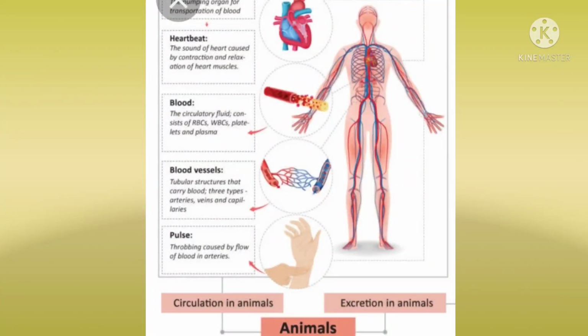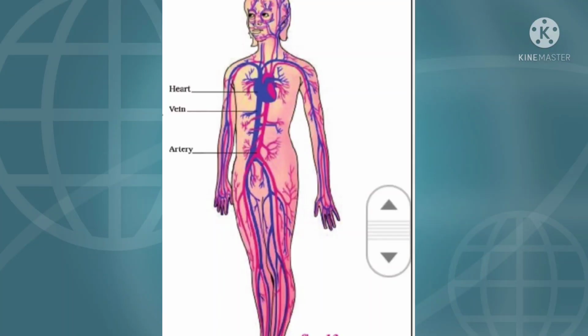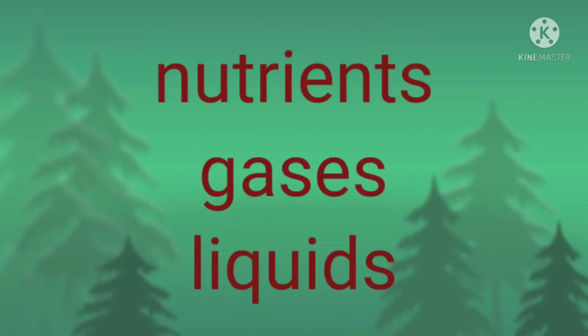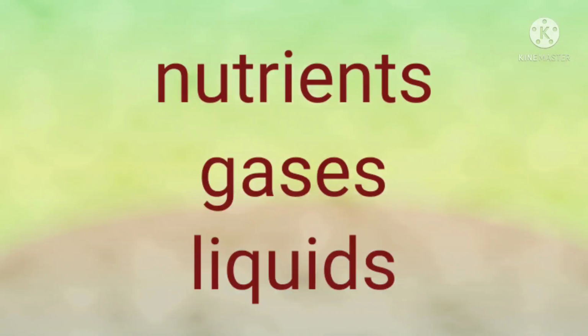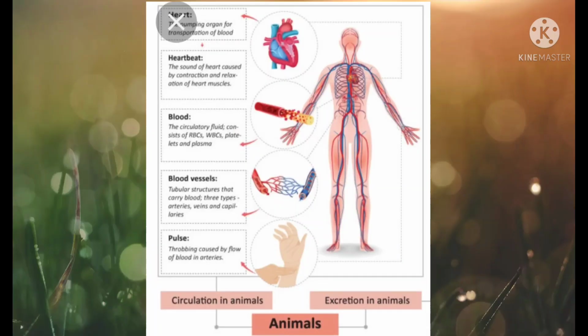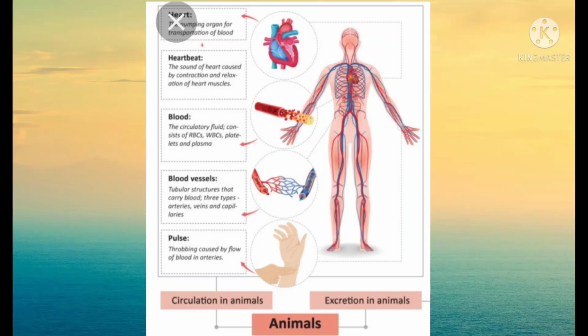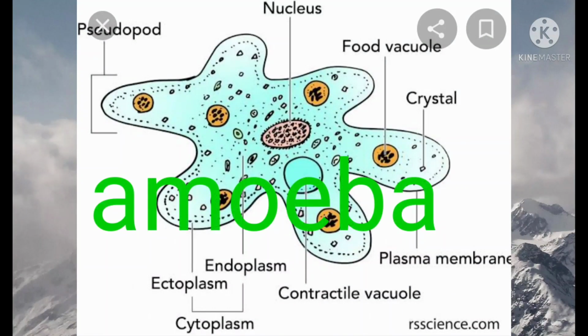the introduction of transportation. All living organisms need nutrients. Okay, do you know, children? All living organisms need nutrients, gases, liquid, etc. for growth and maintenance of the body. Here, all living organisms would need to send these materials to all parts of their body, whether they are unicellular or multicellular.